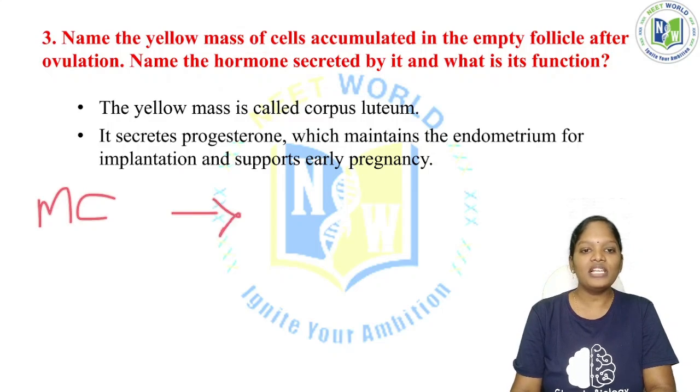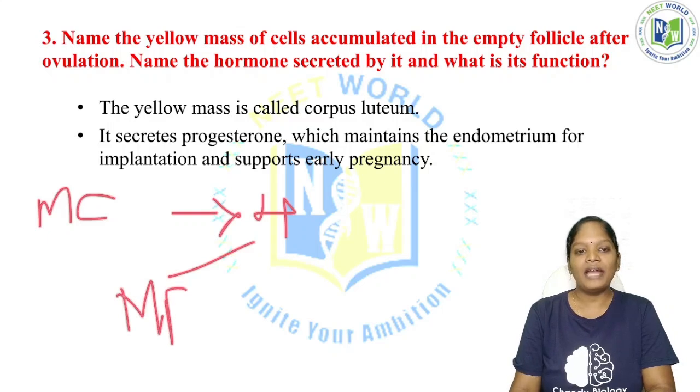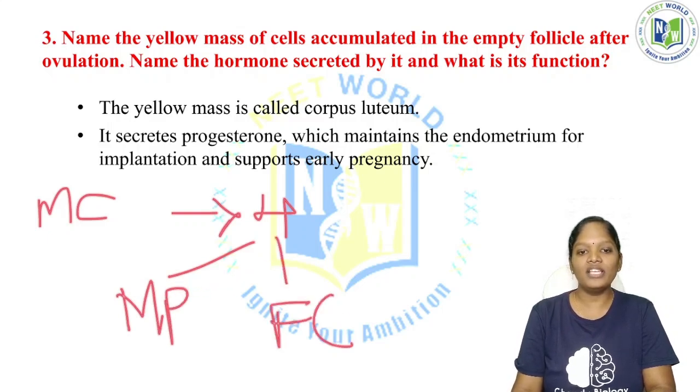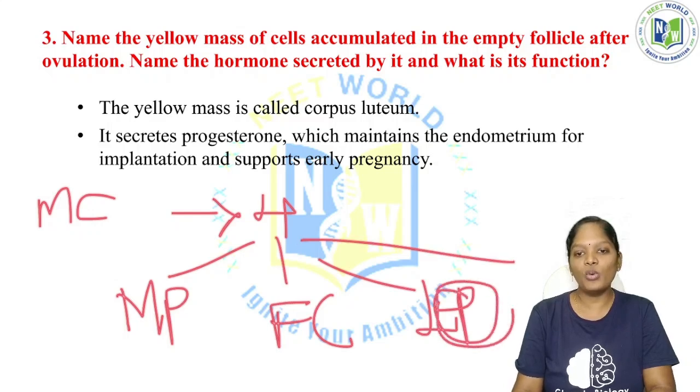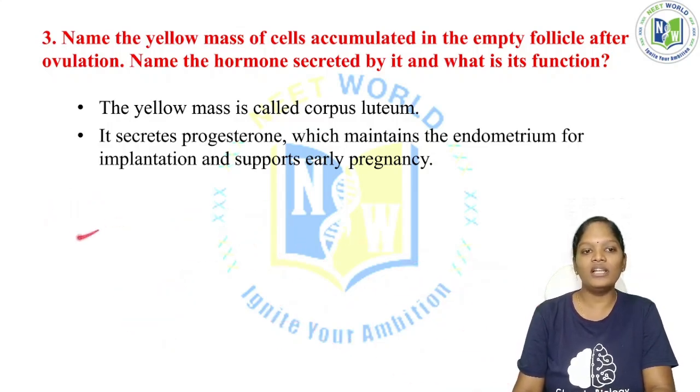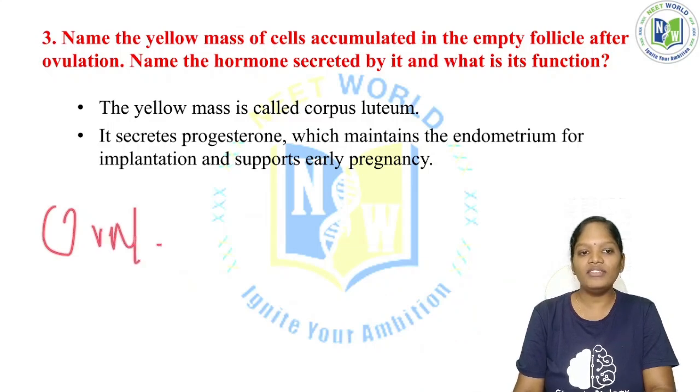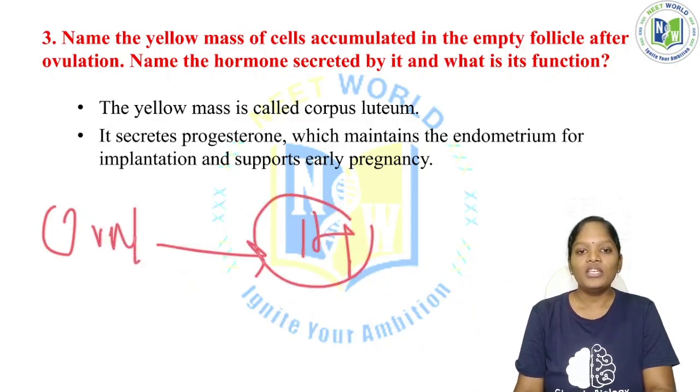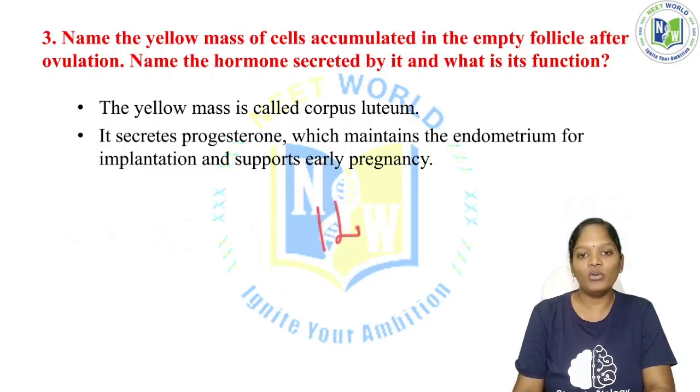In the menstrual cycle, we have 4 different phases. The first phase is the menstrual phase, the second phase is called the follicular phase, the third phase is called the ovulatory phase, and the fourth phase is called the luteal phase. So the third phase is the ovulatory phase, and on day 14 the ovulation process takes place, 14 plus or minus 4. So this phase is called the ovulatory phase.